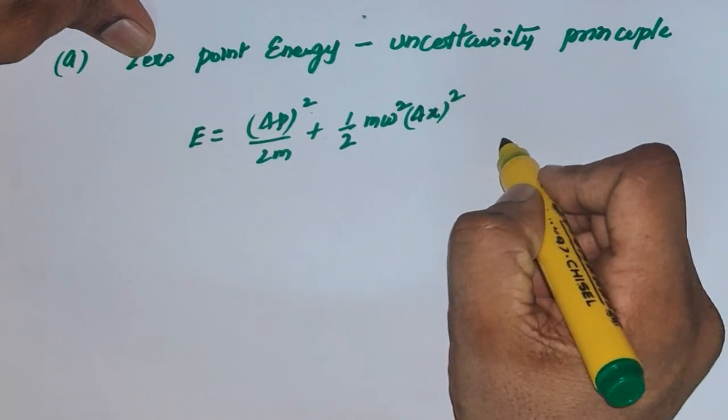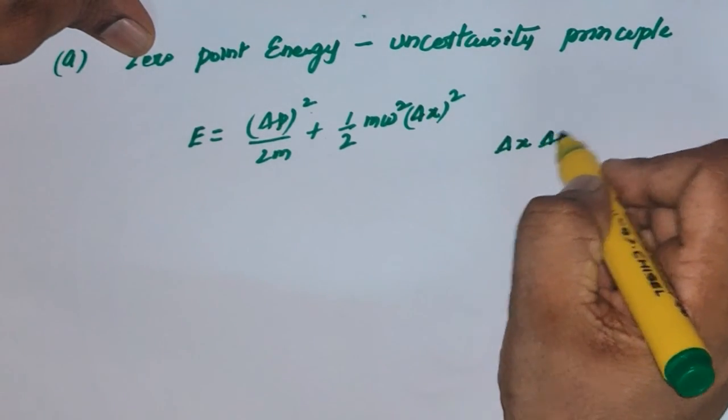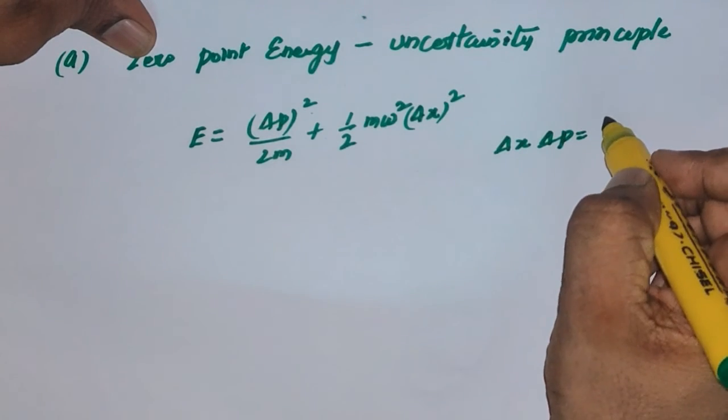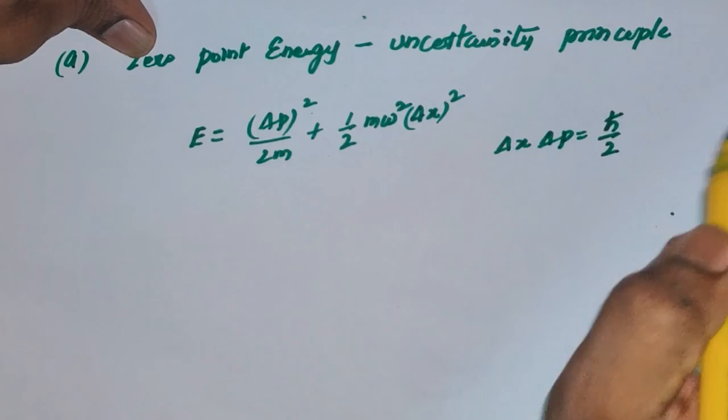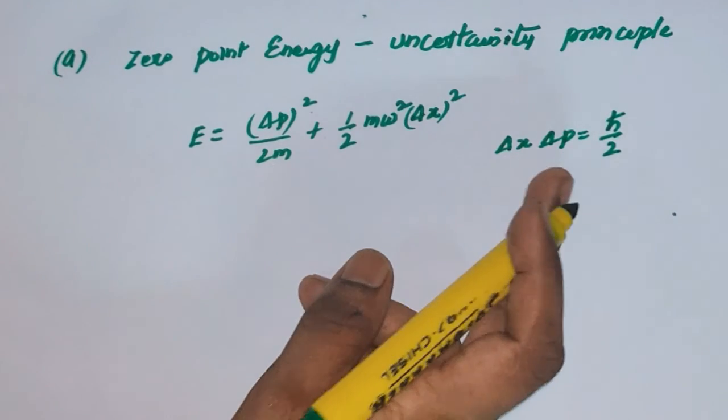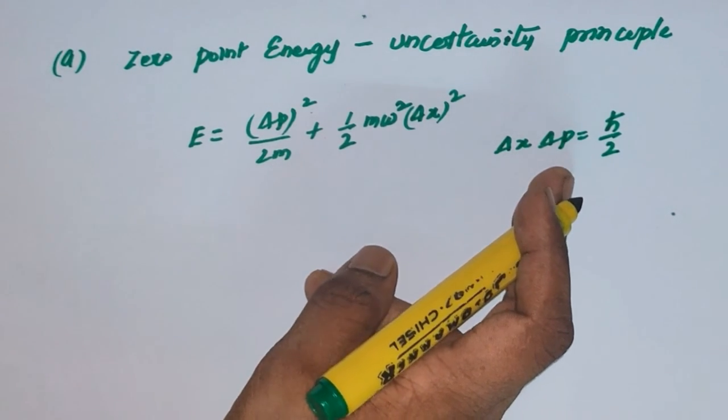From the uncertainty principle, we know Δx and Δp can't be measured simultaneously: Δx Δp is greater than or equal to ħ/2.